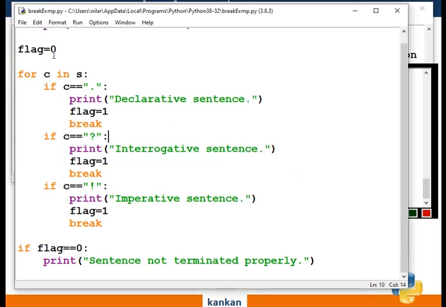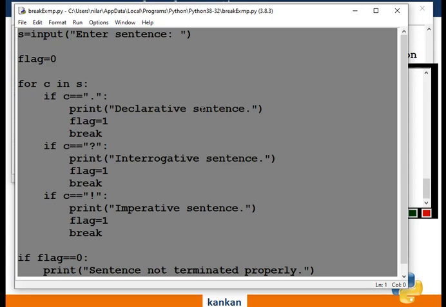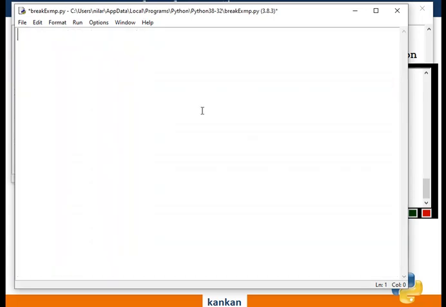Okay, now I am writing this example. Most of the code will be the same. Here I will use the continue statement, and I will use another variable to store the sentence. Store one sentence, display its type, and after displaying the type of the sentence, again store the next sentence.